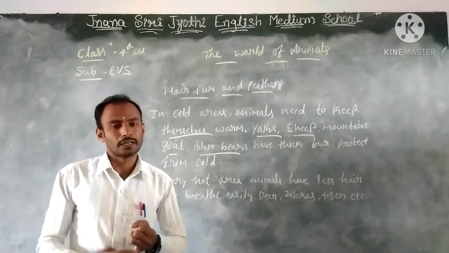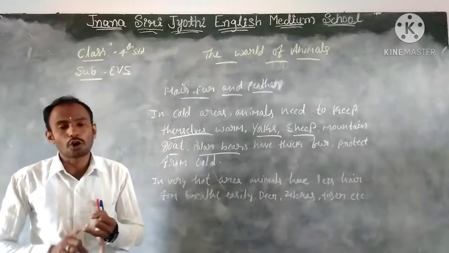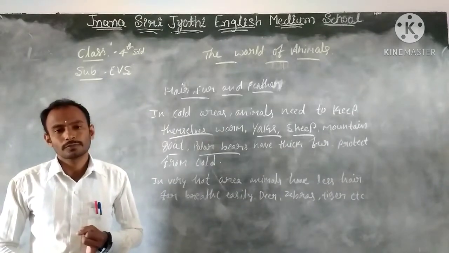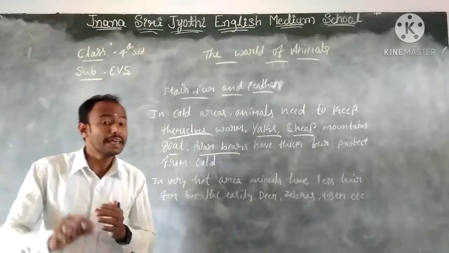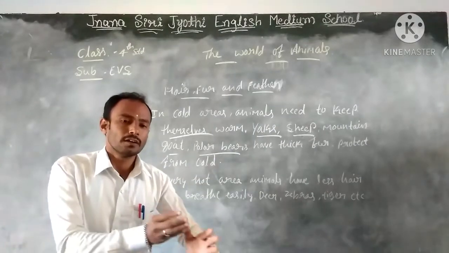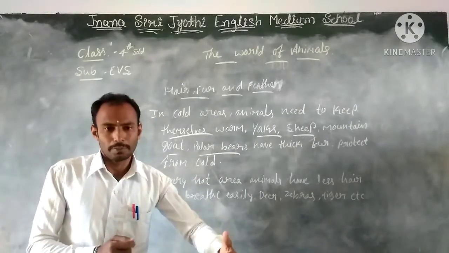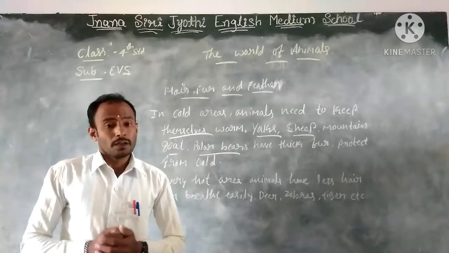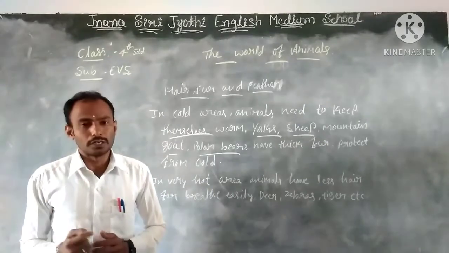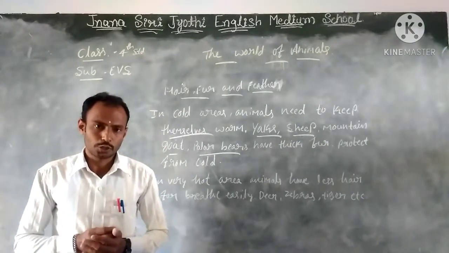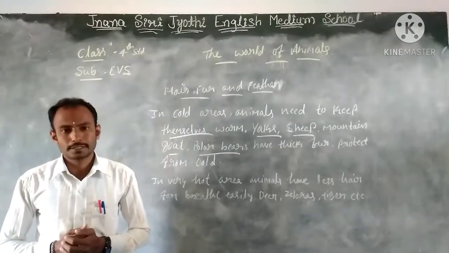And some animals like hens, crows and lizards lay eggs to give birth to another baby.